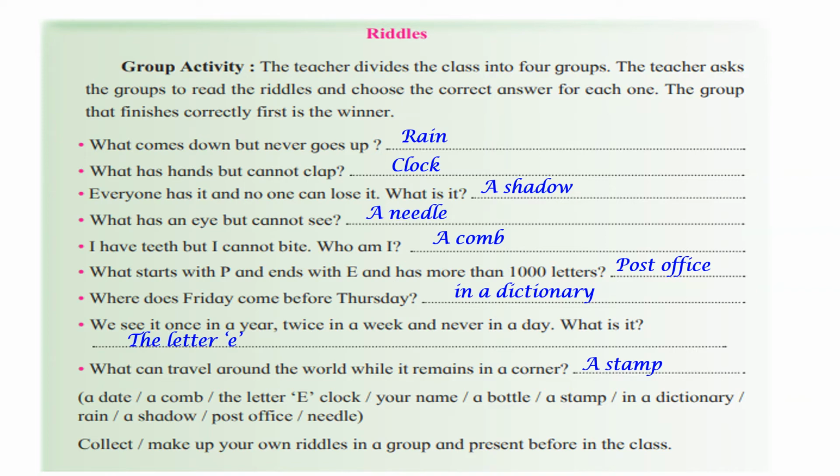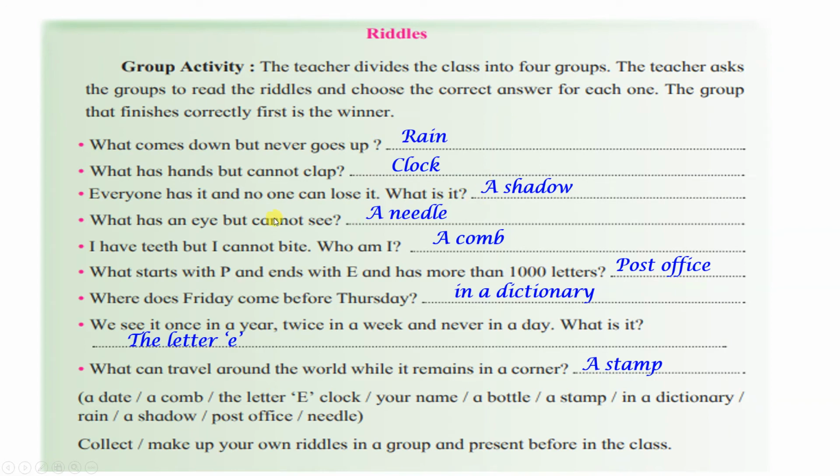So let us see here. What comes down but never goes up? So it is rain. It comes down but it never goes up. What has hand but cannot clap? Clock. Clock has hands but clock cannot clap. Everyone has it but no one can lose it. What is it? A shadow.